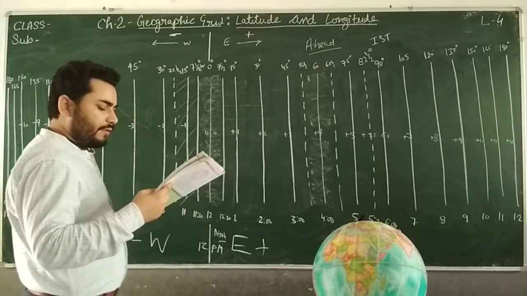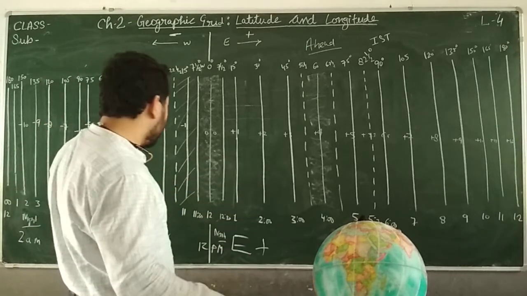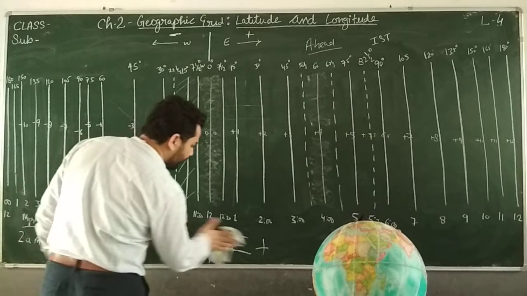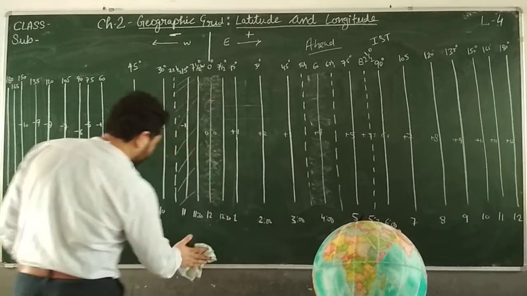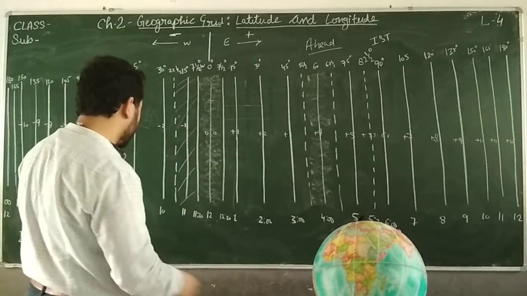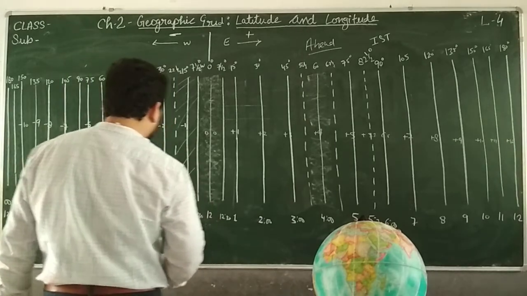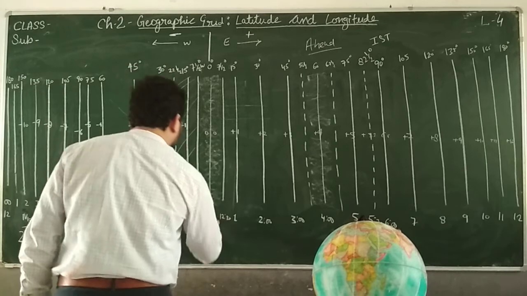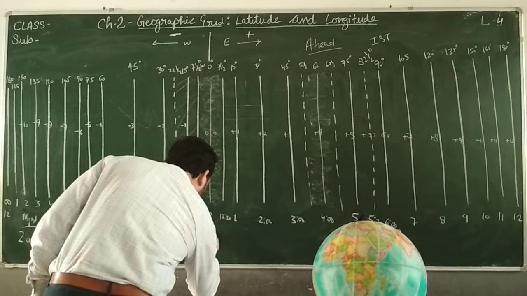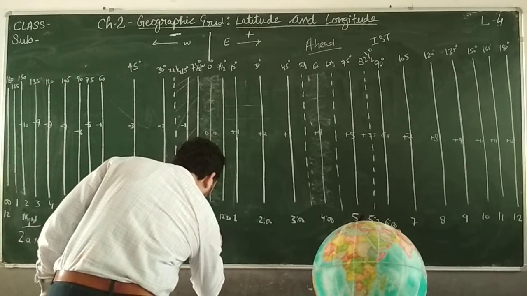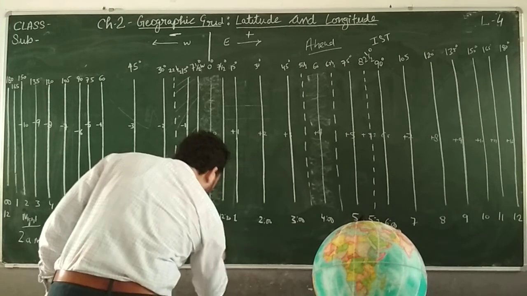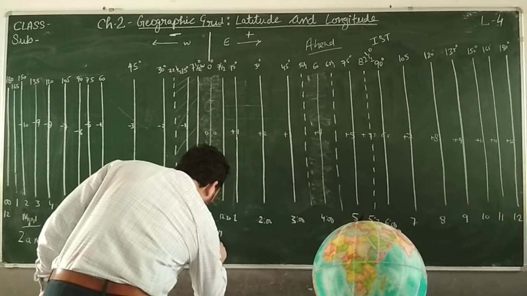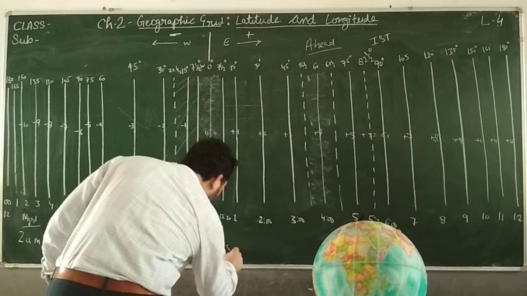Okay, so here they are saying, let me explain in my own way. This is 0 degrees. Suppose here the time is 8 p.m. and the date is 25th December.